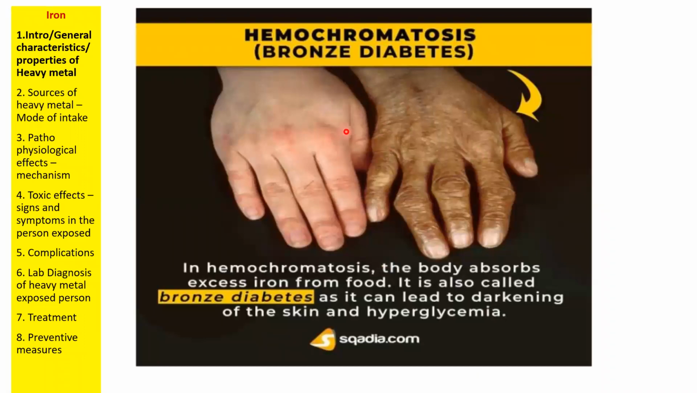So this is called hemochromatosis. In the patient who has been exposed to this iron toxicity, their skin will have this characteristic brownish tint. Okay, this brownish discoloration happens because of this iron toxicity. So this is one sign for iron toxicity.